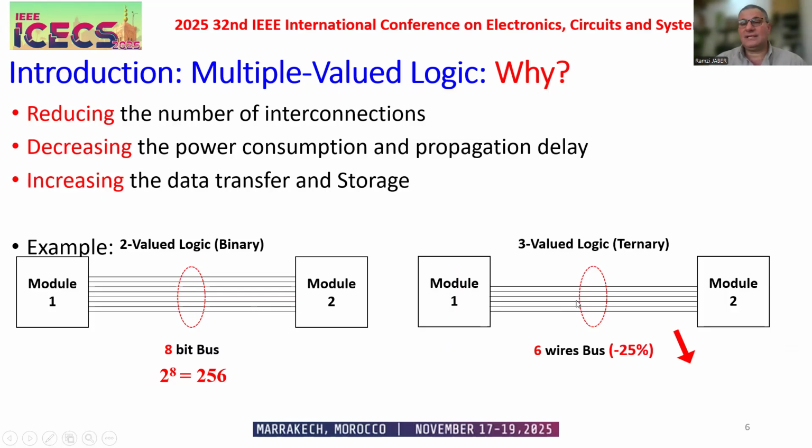If we calculate the total storage or combinations, we get 3 to the power 6, which equals 729. So the storage, data transfer, or total combinations increase by 185%.